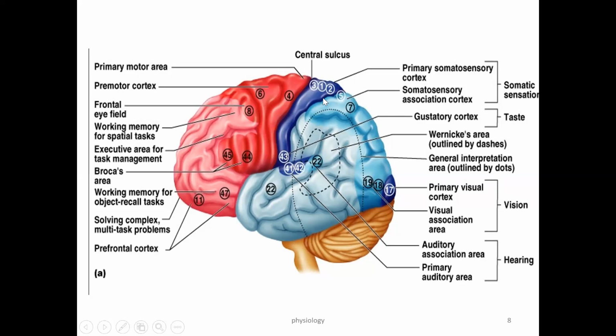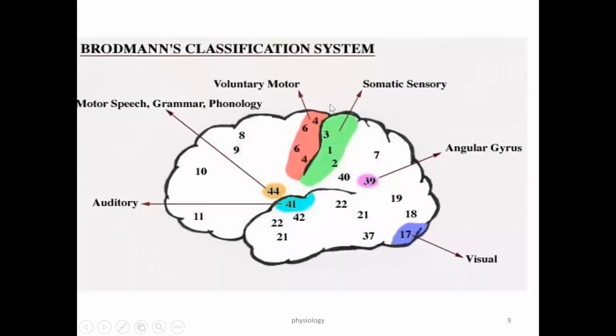So just focus on the sensory cortex. That means whatever sensory information comes from the receptor via the spinal cord, via the ascending tracts, gets processed in this particular sensory cortical area. That is called the somatosensory cortex, primary somatosensory. So again, you can see area numbers 3, 1, 2, primary somatosensory, area numbers 5 and 7, and the visual area.